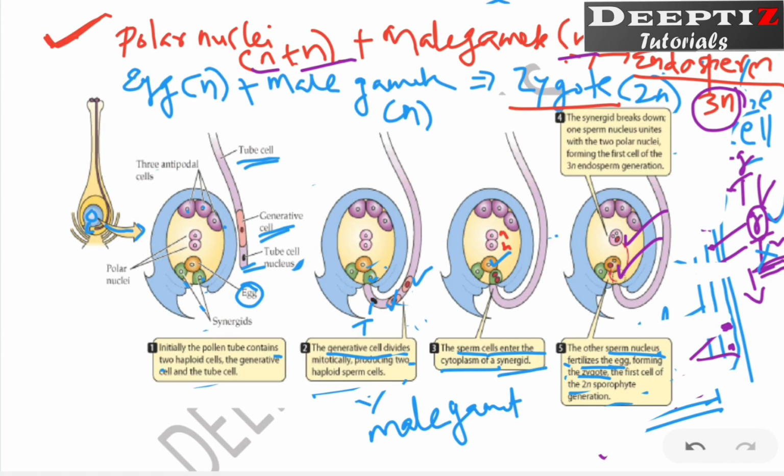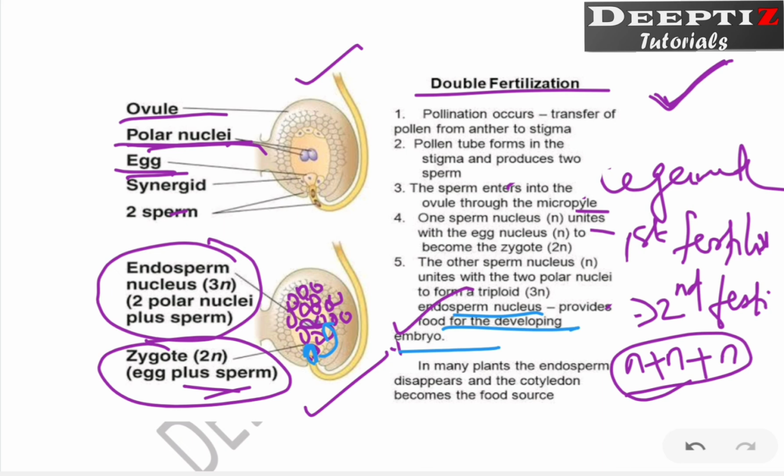Refer to these diagrams, refer to your textbook also, and these are the definitions. And in the next video, we will continue with the development of embryo as well as the primary endosperm nucleus. Thank you so much.